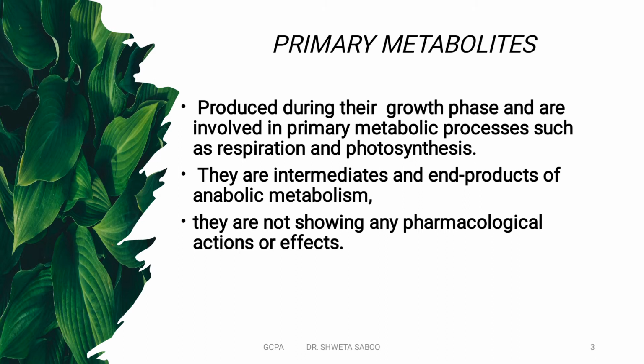These primary metabolites are also intermediates and end products of anabolic metabolism. During these biochemical reactions, the primary metabolites are synthesized, and these are used as end products.